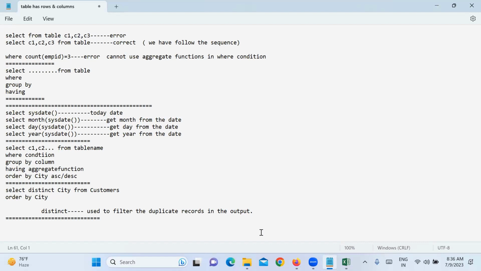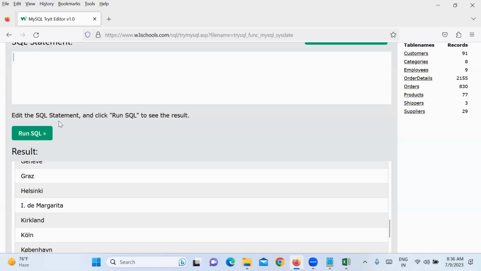I'm not using distinct to group. With distinct, if there is more than one occurrence, I want to display only one time in the output. I'm not doing any aggregate with distinct.